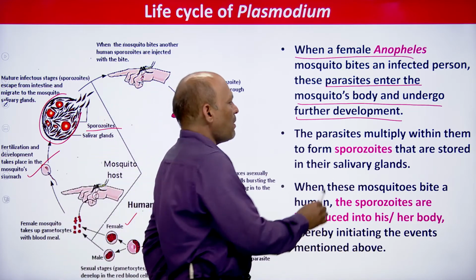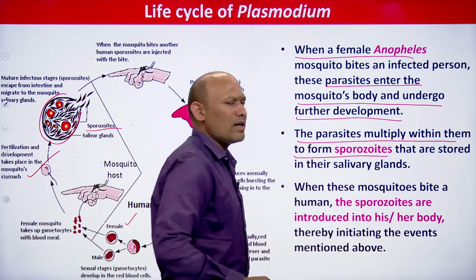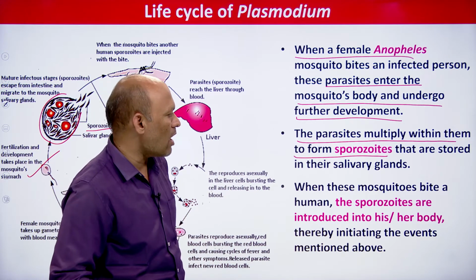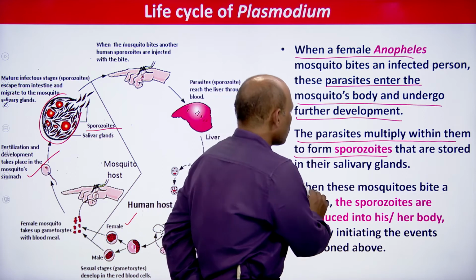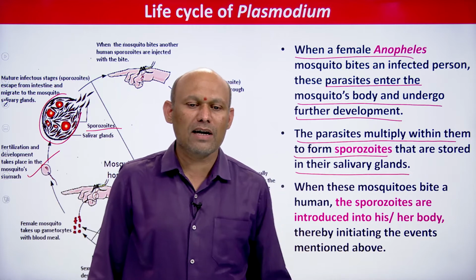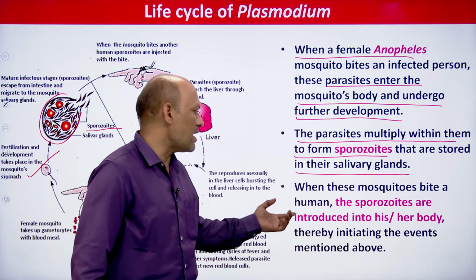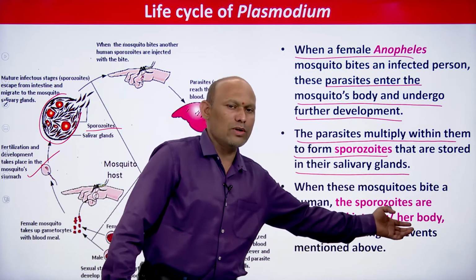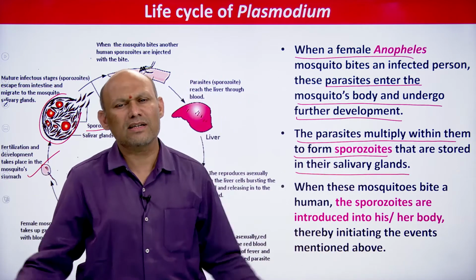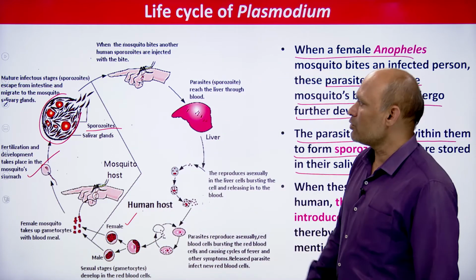The parasites multiply within the female Anopheles mosquito to form sporozoites. I already explained how. It is directly mentioned that they are stored in the salivary glands. When these infected mosquitoes bite a human being, sporozoites are introduced into his or her body, thereby initiating the events mentioned above. In brief it is mentioned in NCERT. I hope you enjoyed whatever is there in NCERT.